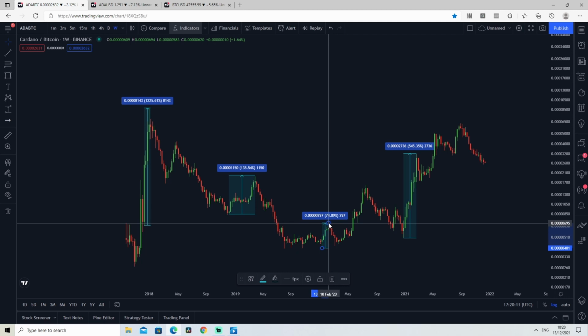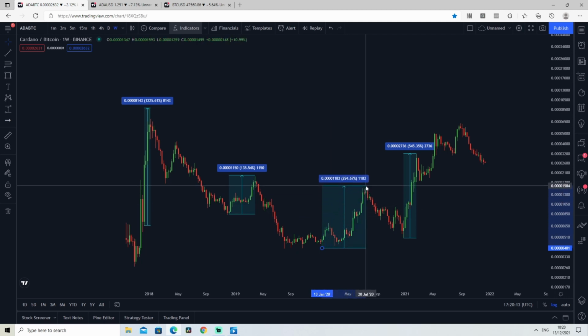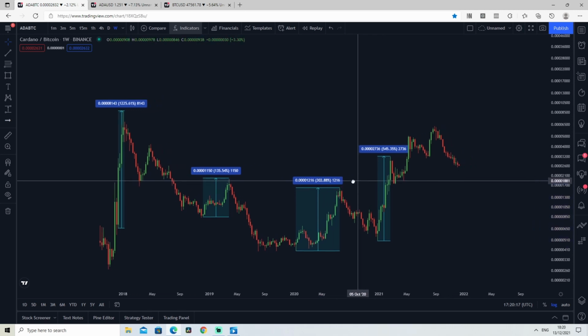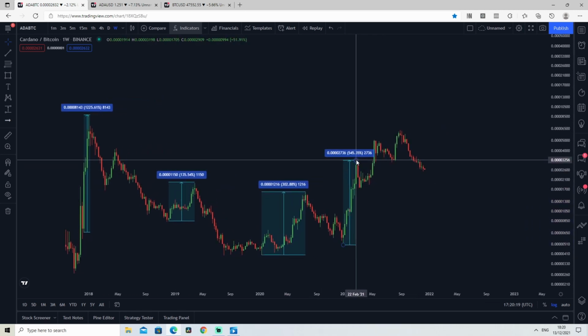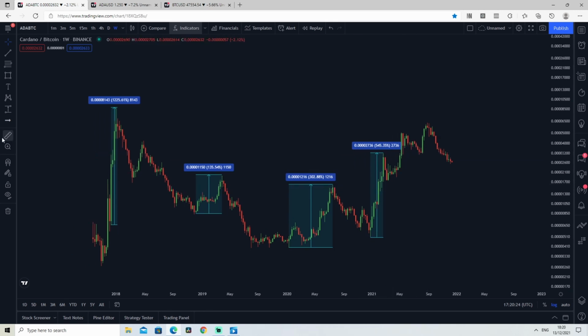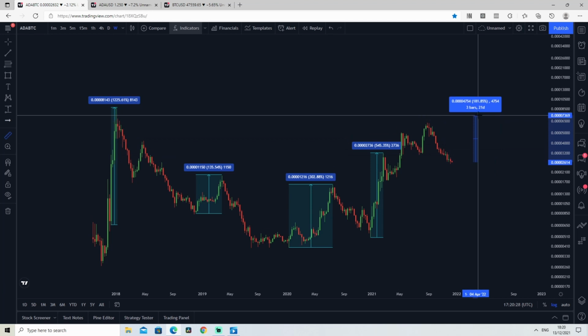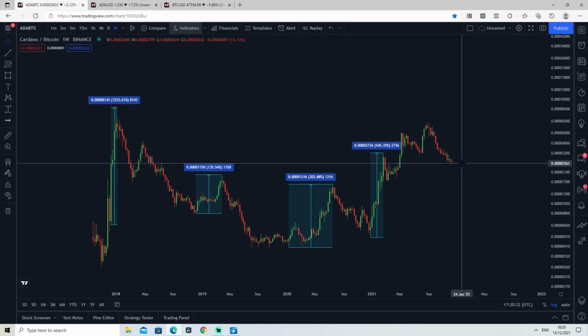2020, and if we extend this till Q2 of last year, Cardano did a 4x against Bitcoin, which is impressive, and a 550% move to the upside against BTC this year. So will we experience something similar? We will see. Throughout history, whether we are in a bear market or in a bull market, ADA outperforms Bitcoin in Q1 of each and every year. So we will see. I would expect something similar if history follows up.